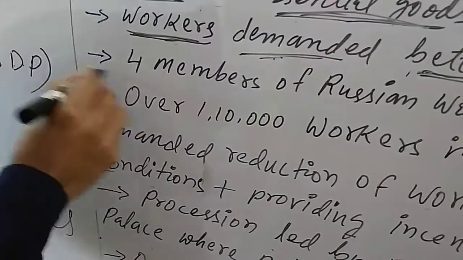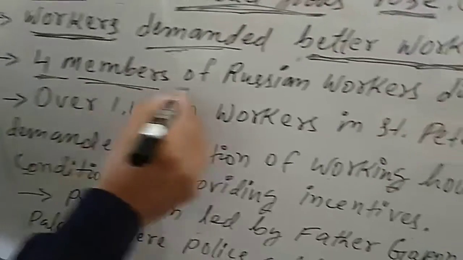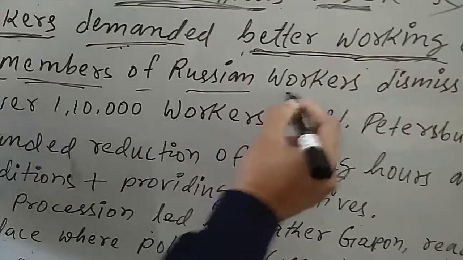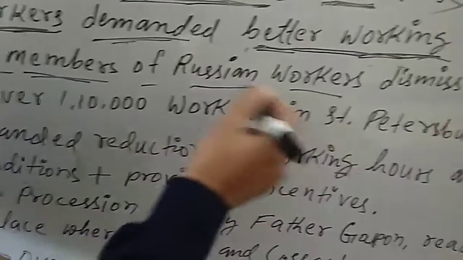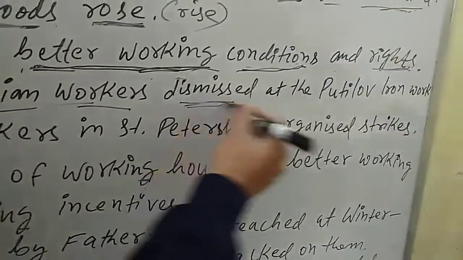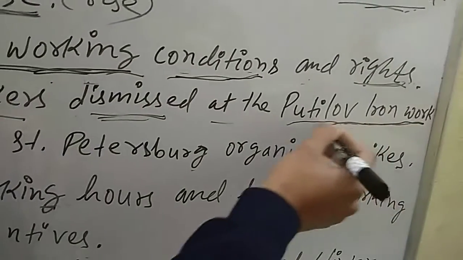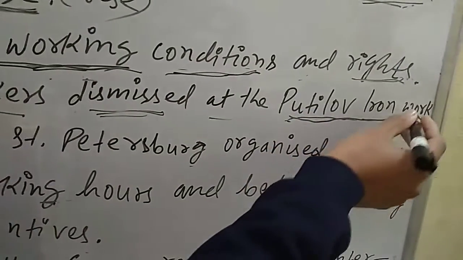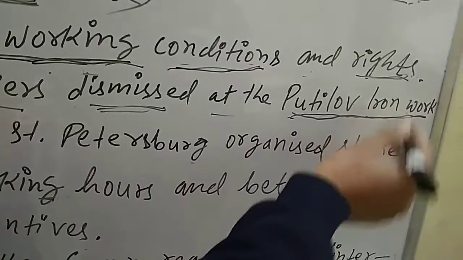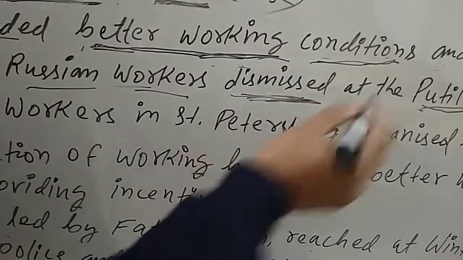So that's why this Russian Revolution started. And again, four members of Russian workers were dismissed. Dismissed means knocked out, at the Putilov iron factory. From the Putilov iron factory, 4 members of the workers were dismissed. Dismissed means knocked out from the factory.